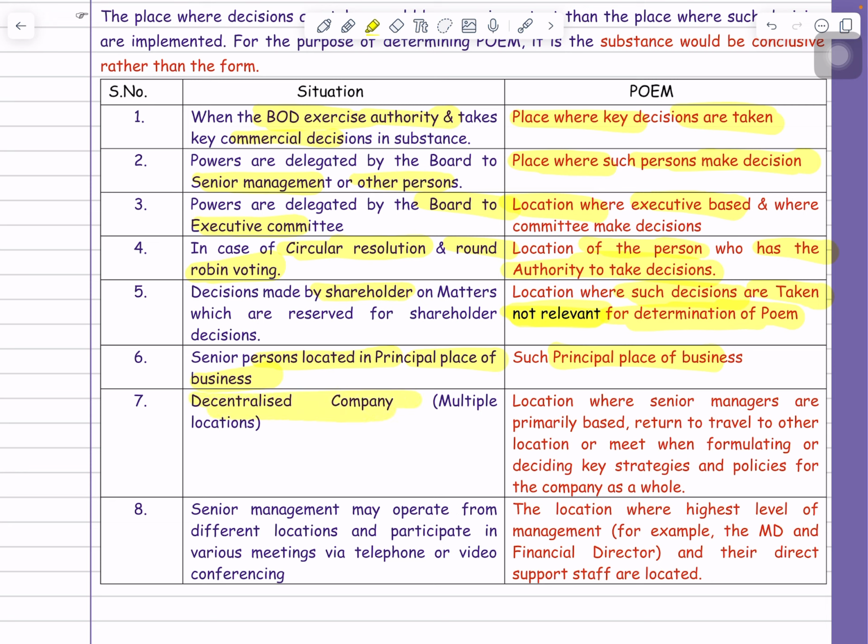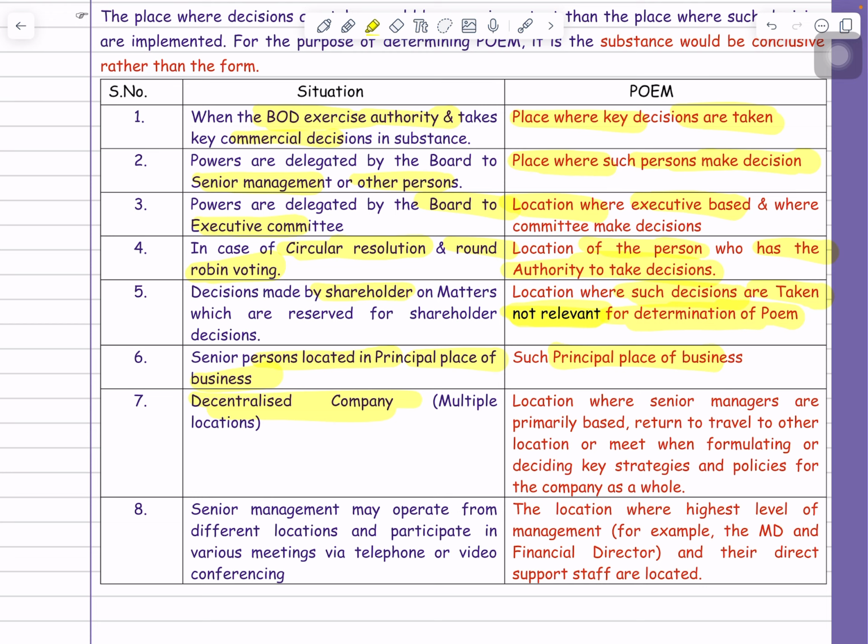Now in case of a decentralized company, means there are various offices of that company located. Suppose there is one company incorporated in Singapore, but they are having offices in Singapore, India, Dubai, Pakistan, everywhere they are having offices, and from everywhere that company is managed.